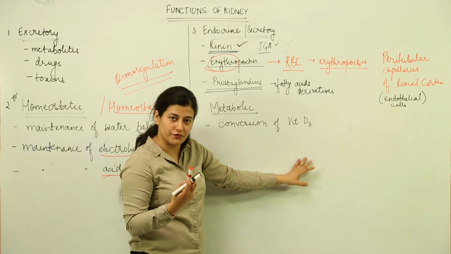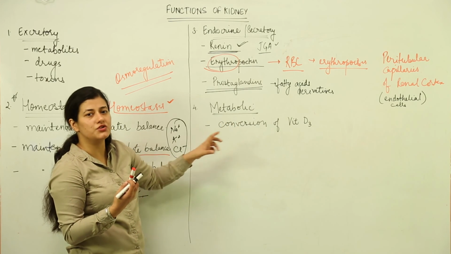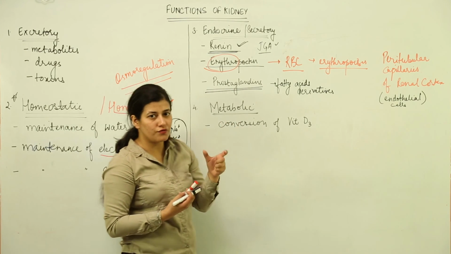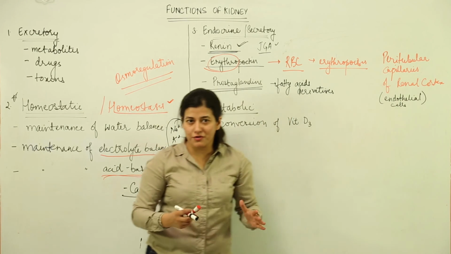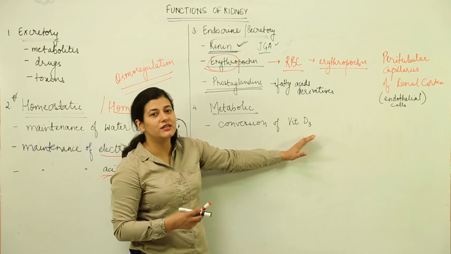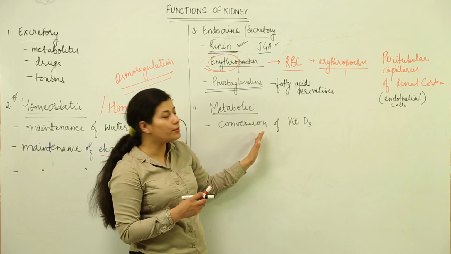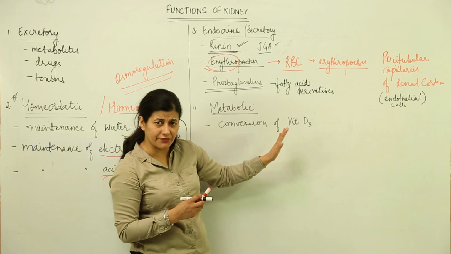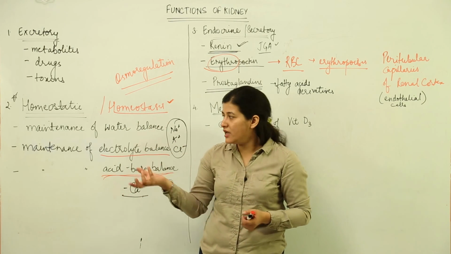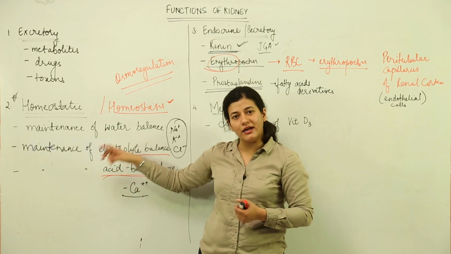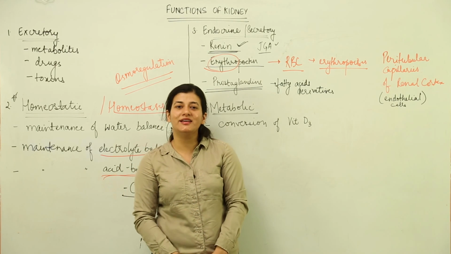Vitamin D is very important for our bones and muscles. So, the conversion of vitamin D3 into a complex known as 1,25-dihydroxycholecalciferol, quite a long name, you need not remember. All you have to remember is that vitamin D3 gets converted into its calciferol derivative inside the kidney itself. So, there are 4 functions that we have studied. One function needs to be studied in detail, that is homeostasis, along with endocrine regulations, and we are going to study that in the next lesson.